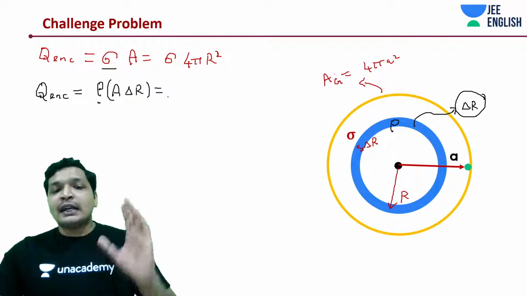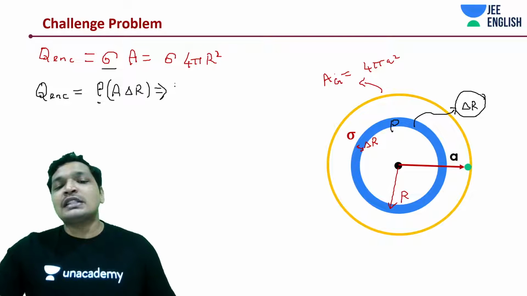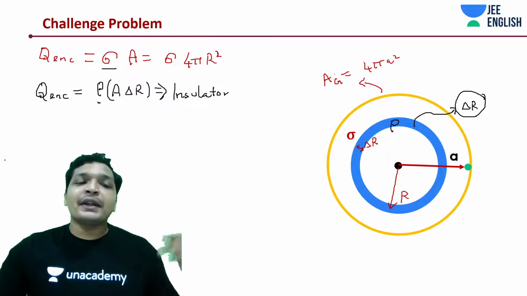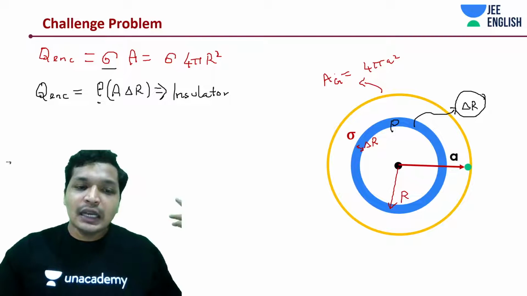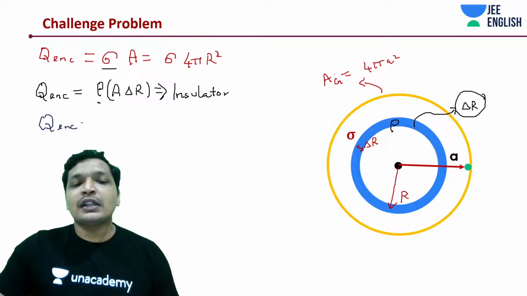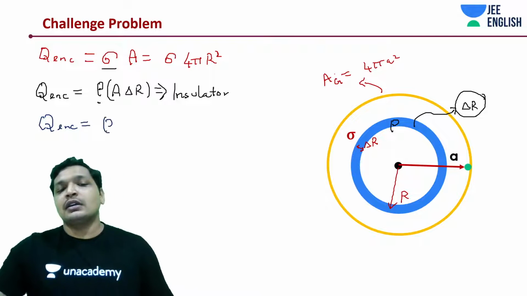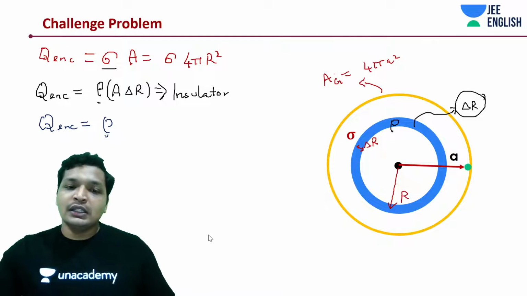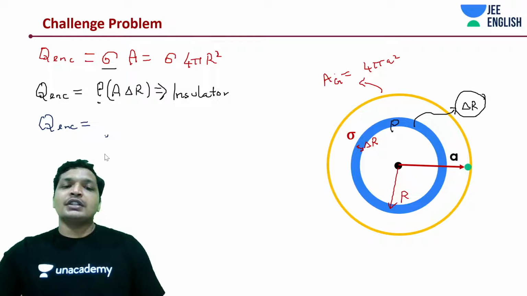But now here comes the case of insulators. What do you think would happen in the case of conductors? Nothing. It will remain on the surface only. So you can't typically use a rho. Generally, if you do use a rho, you need a conversion factor.